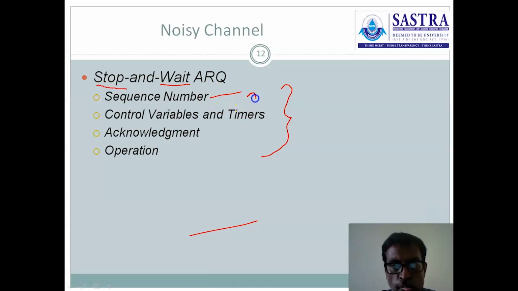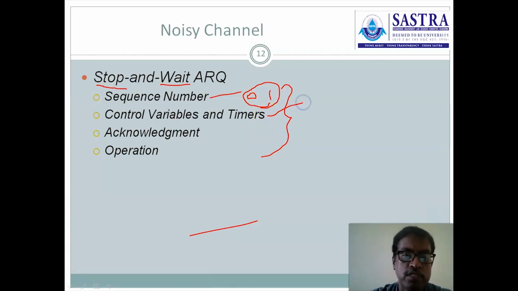Frame 0 is transmitted. It is waiting for the acknowledgement. And then it transmits frame 1 and waits for the acknowledgement. After receiving the acknowledgement, the same sequence numbers will be repeated cyclically, right? The same sequence numbers 0 and 1 will be repeated again and again: 0, 1, 0, 1, 0, 1. So in the stop and wait case, we are reducing the sequence numbers. We are using only the sequence numbers 0 and 1.